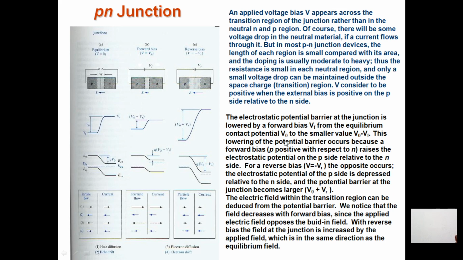Now what will happen if I go for reverse bias? Reverse bias means changing the polarities of the positive and the negative terminals. If I change it, a very small amount of current will flow, and that is what the reverse bias is all about.